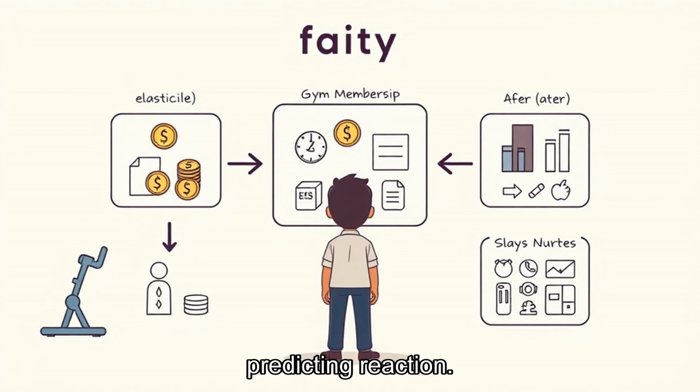Imagine a gym charges $50 and has 1,000 members. If it raises the fee to $60 and only loses 50 members, revenue rises. But if it loses 300 members, revenue falls. The price went up in both cases. Elasticity decides whether the business gains or damages itself.